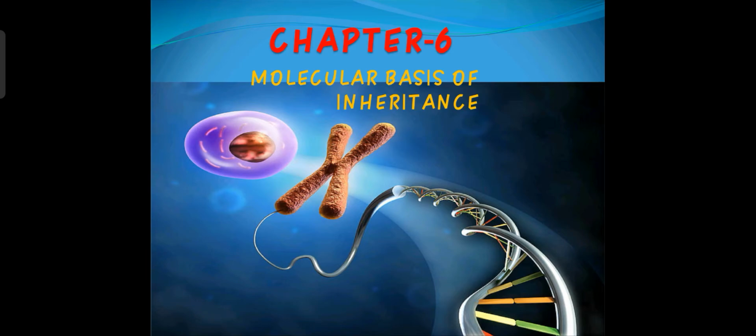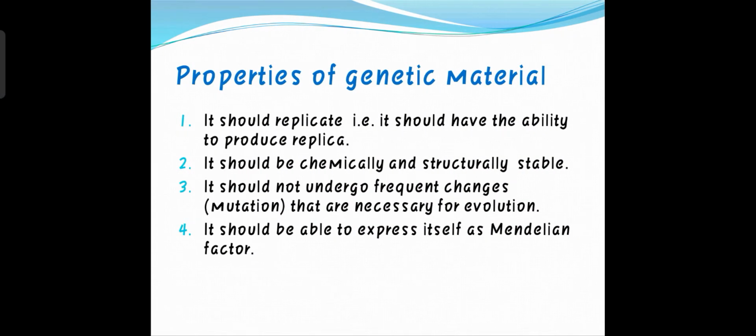First, you should know what properties one genetic material has. So here, see, these are the properties of genetic material. Always remember, to become a genetic material, one specific substance must have some specific properties like these four. Number one, it should replicate. The first property of genetic material is that it should replicate. That means it should have the ability to produce its own replica.